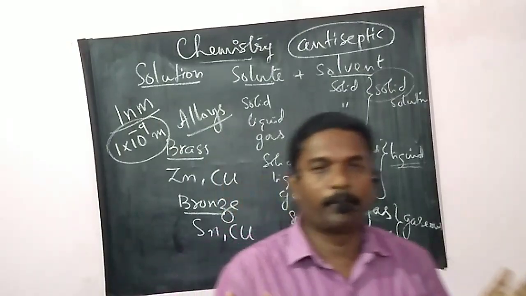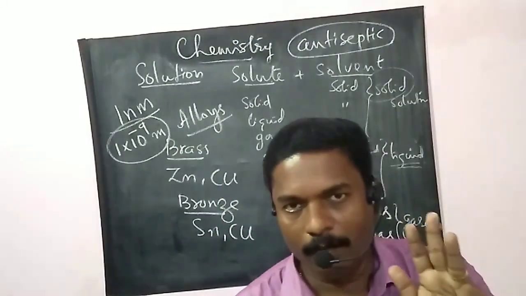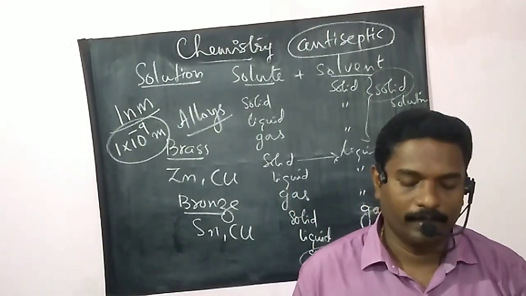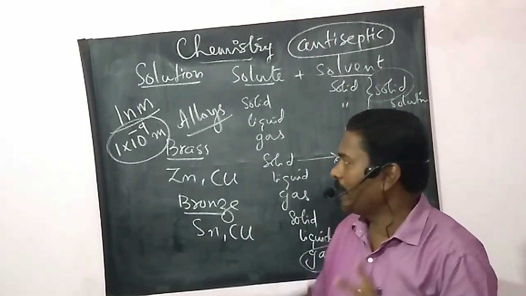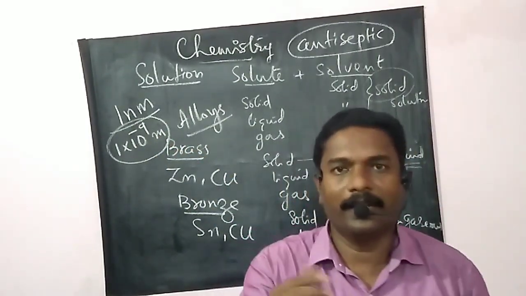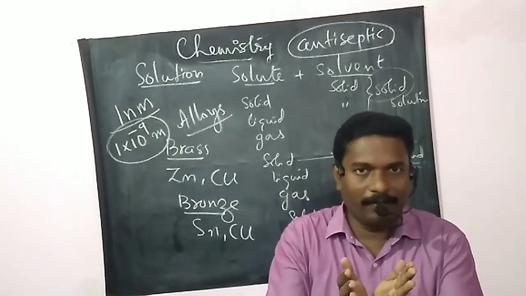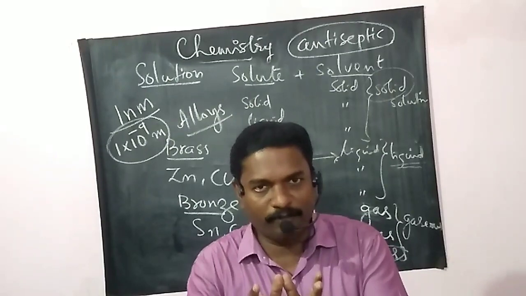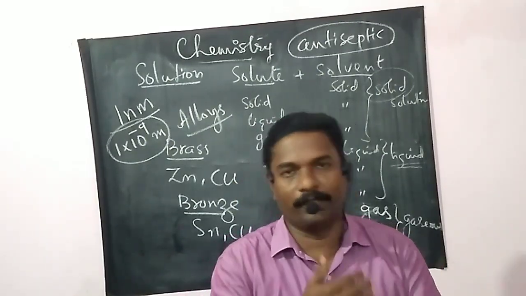And finally, the properties. That is, a solution is homogeneous in nature. Second one, the size of a particle is less than 1 nanometer in diameter. So we cannot see them with naked eyes. Next, third one, because of this small size of particles, they will not scatter the light passed through the solution.